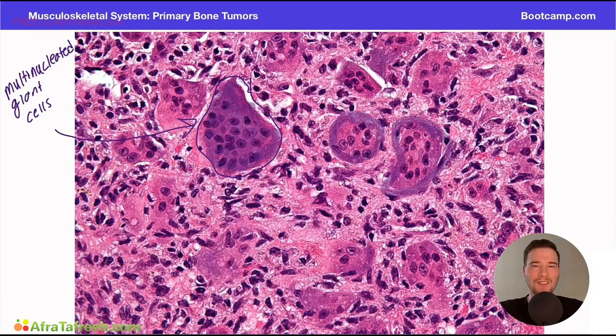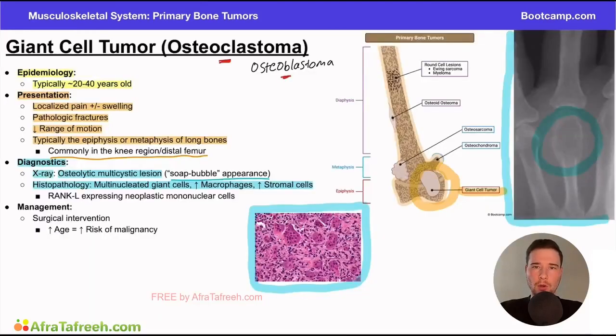So this is a very classic finding on histopathology of the giant cell tumor. And I think of giant cell with the giant cells, right? That should make it easier to remember in your mind. You can also appreciate that there's hypercellular stroma in the surrounding tissue. So that's kind of the stuff that we would see right here. Another thing they like you to know, although less commonly tested, is that these are going to be RANKL expressing neoplastic mononuclear cells. And this should make sense to us, right? Because recall RANKL is an important receptor in the activation of osteoclasts, right? And this is an osteoclastoma. Osteoclasts are active. So it makes sense that we would have cells that have the RANKL ligand.